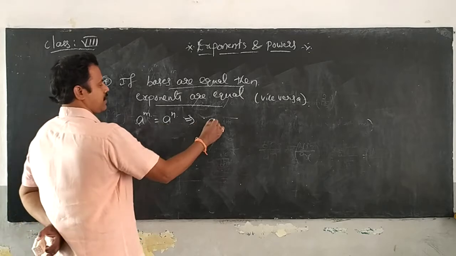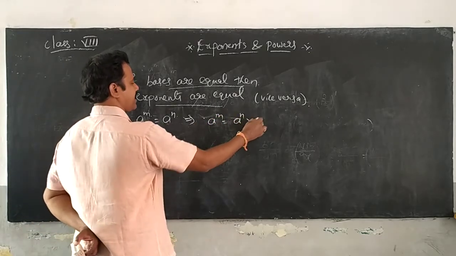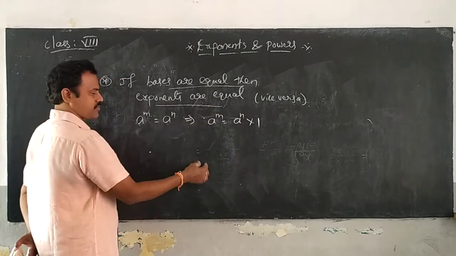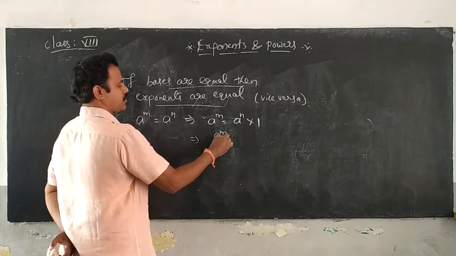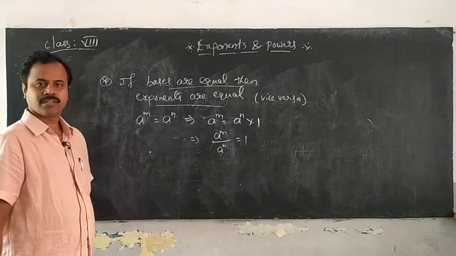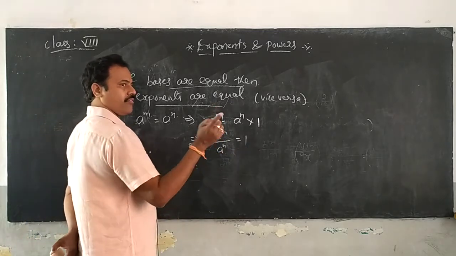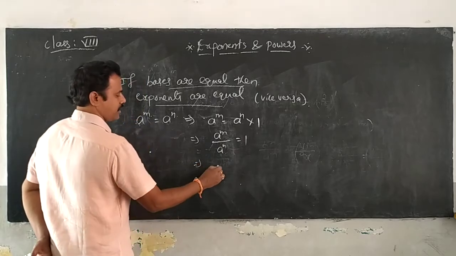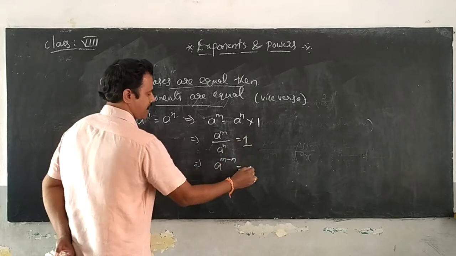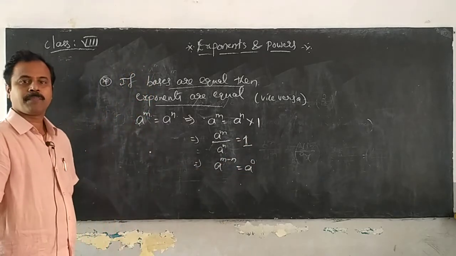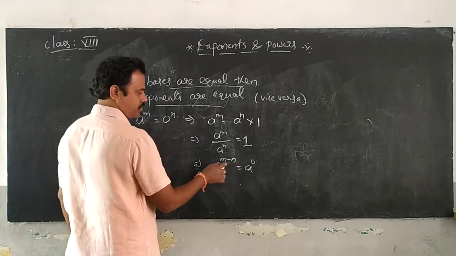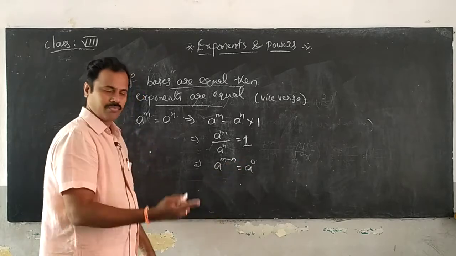Now I think here a power m is equal to a power n into 1. As it is multiplying here, when I transpose a power n to the left side, what will it become? Very good, it will become division. So a power m by a power n is equal to 1. Where do you get 1? With the base a. So a power m by a power n is a power m minus n, and this 1 can be written as a power 0. Where do you get a power 0? A power m by a power n is equal to a power 0. Very good, Nana, very good.